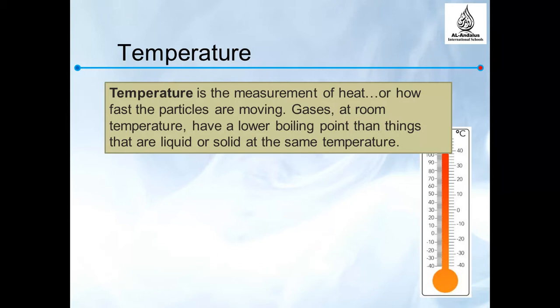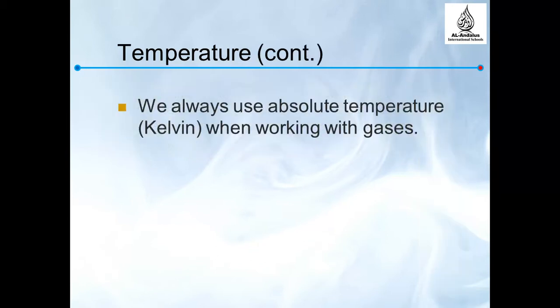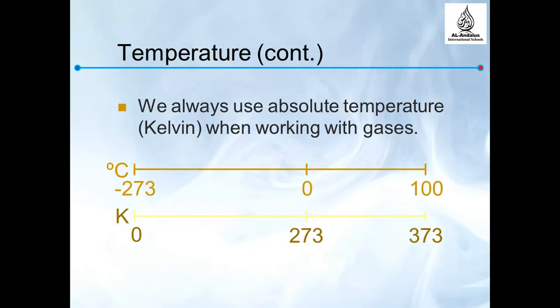Unlike, for example, oxygen, which at room temperature is gas. While working with gases, we use Kelvin, which is more common. As we can see here, negative 273 Celsius equals 0 Kelvin, and 100 Celsius equals 373 Kelvin.